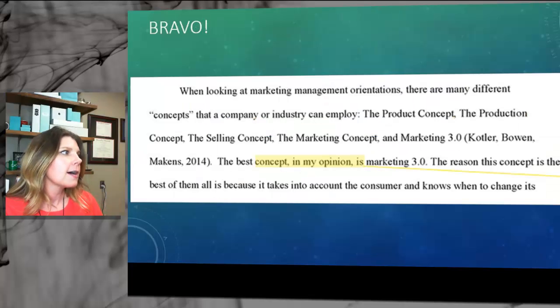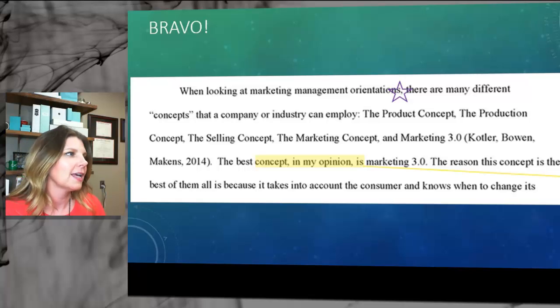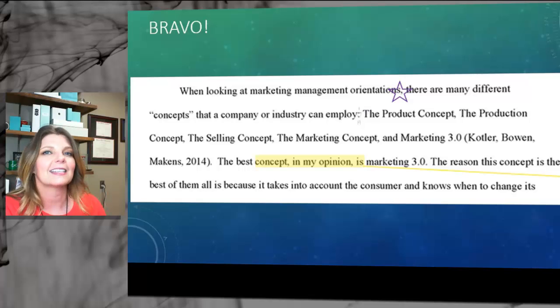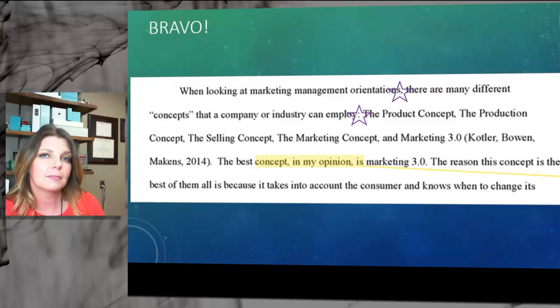So here are the bravos. This is a very well-written paper, and I just want to point out some things that a lot of you are doing right. So the first thing is this is a complex sentence. They used an introductory phrase, and the student knew to set it off with a comma, so well done. The next thing I see is one of my favorite pieces of punctuation, which is the colon. So this person used a colon to show me that they were about to list some items in a series, and that's wonderful as well.